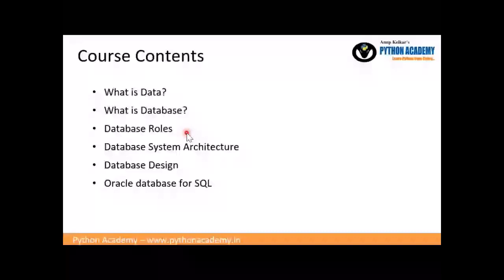After going through the roles, we will talk about database system architectures, how the database system is defined. And then we will go for how a database is designed in general.